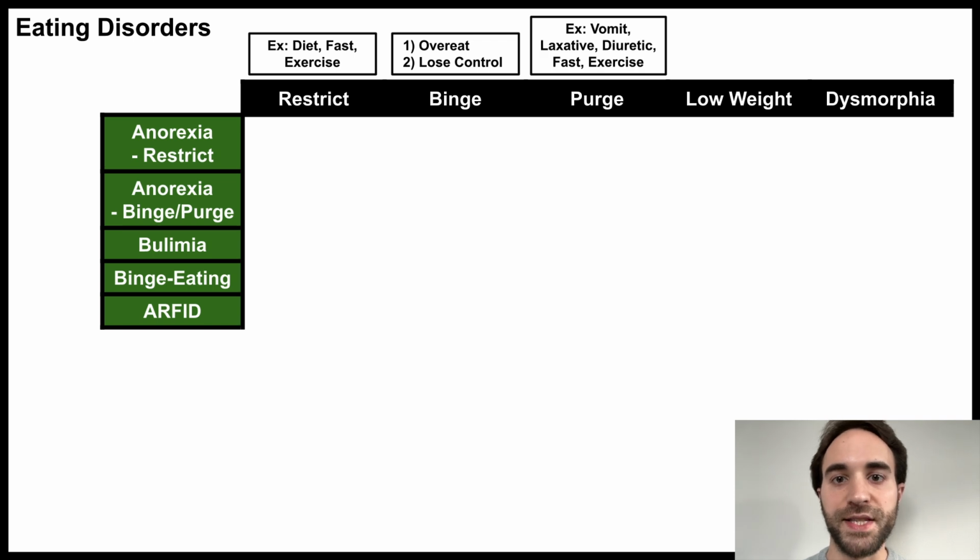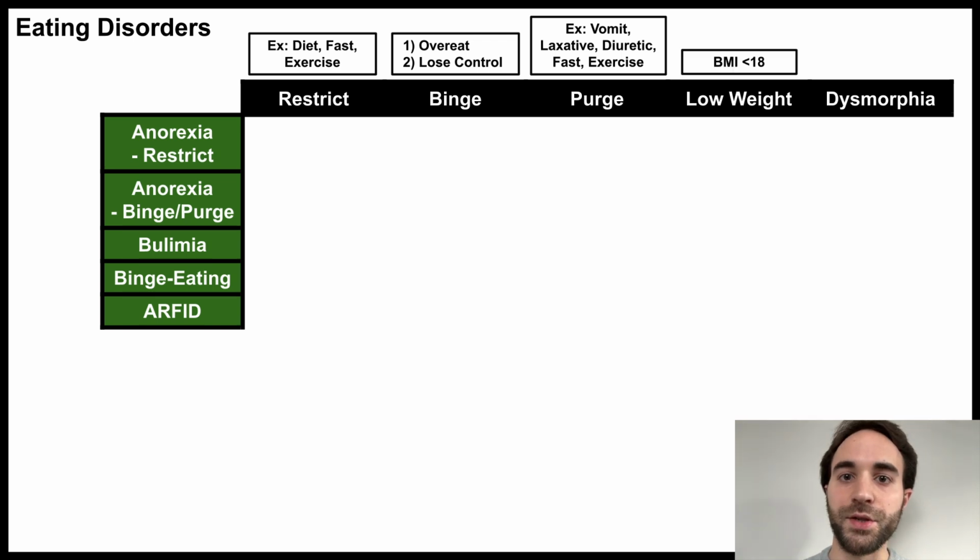Purging often refers to self-induced vomiting or promoting food excretion through other means such as abusing laxatives or diuretics. But purging can also refer to any compensatory behavior used to make up for the excess food intake, including fasting or exercising. This can make it a bit tricky to distinguish from restrictive eating, but the distinguishing feature here is whether or not the purging behavior is preceded by a binge. In other words, whether or not the purging is done to compensate for a binge.